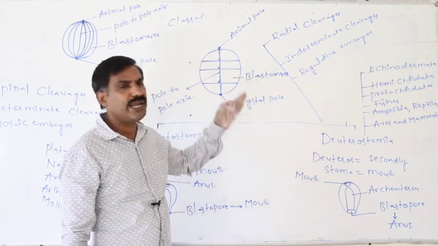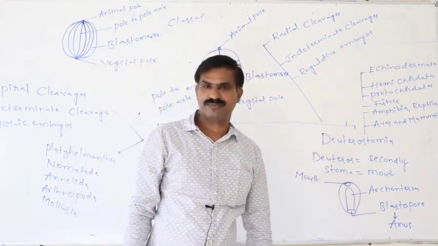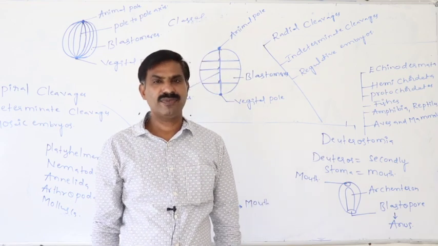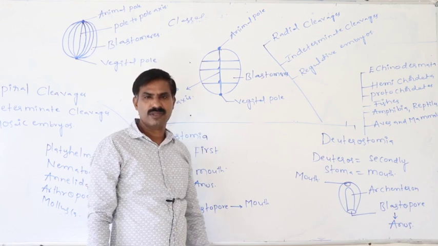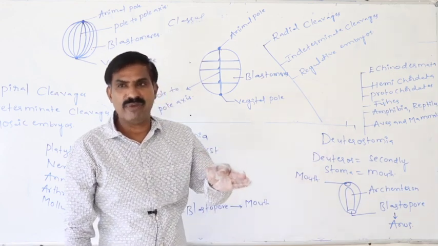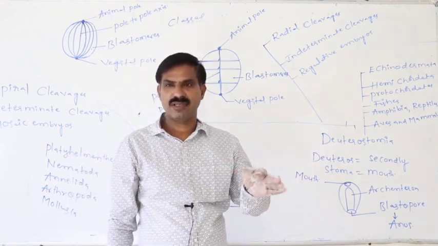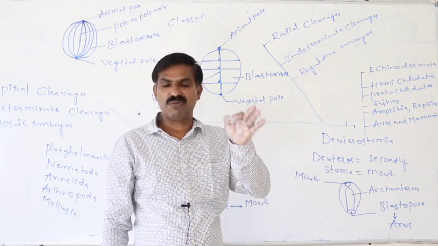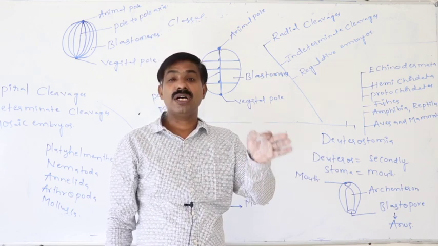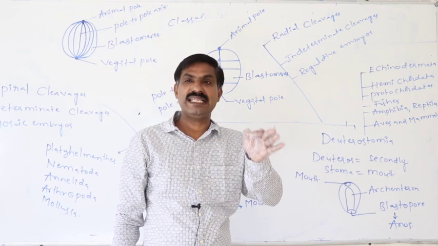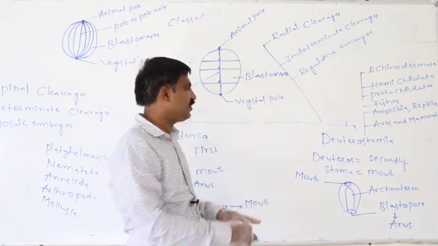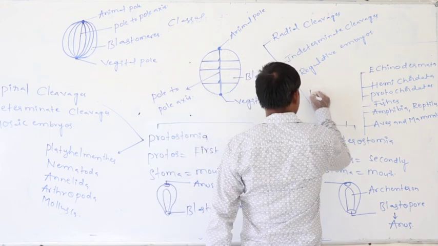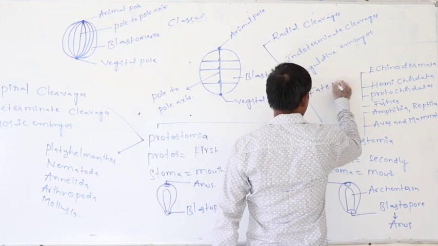Next, regulative embryos. Definitely in all these kinds of embryos, the blastomeres' movement and functioning is regulated by the fate map. Definitely in them, a specialized structure is present that is said to be the fate map.